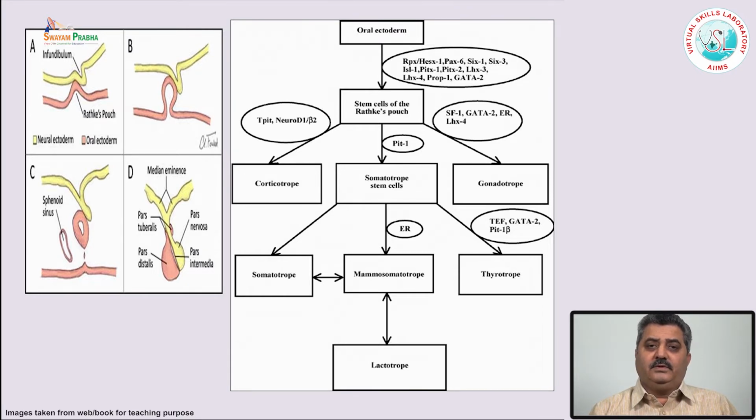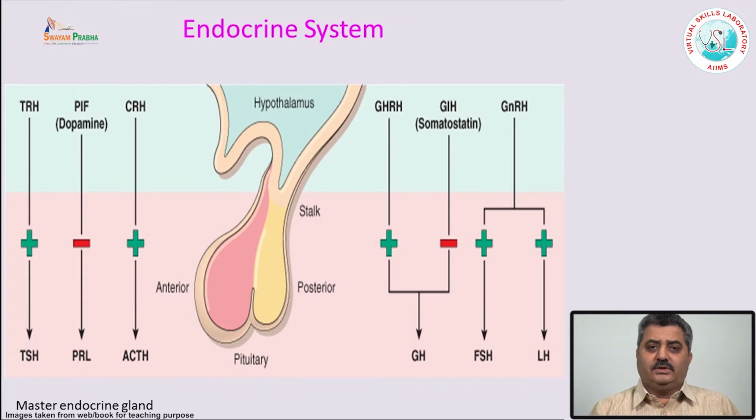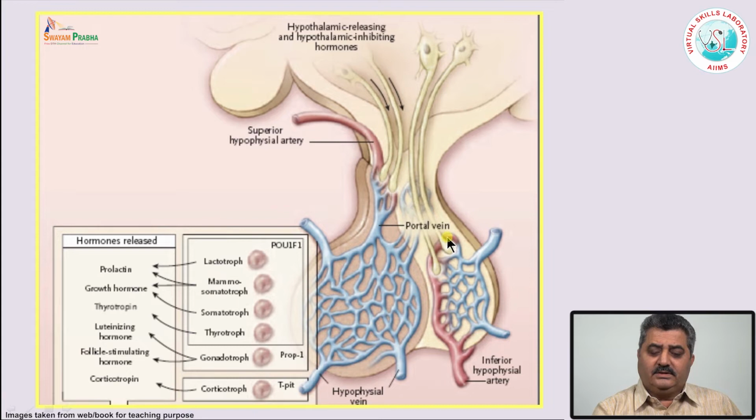Now, the development of the pituitary gland is under the control of some transcription factors. Under the influence of these transcription factors, the anterior pituitary gland differentiates into different kinds of cells and secretes different hormones. This shows the control from the hypothalamus. The plus shows the positive control, whereas the minus shows the negative control on these hormones. Interestingly, the pituitary gland has portal circulation.